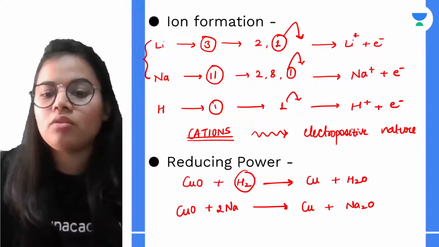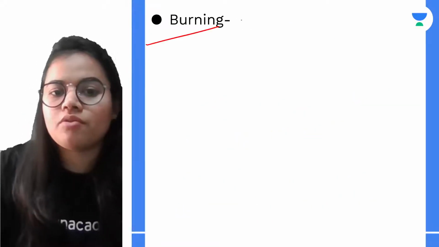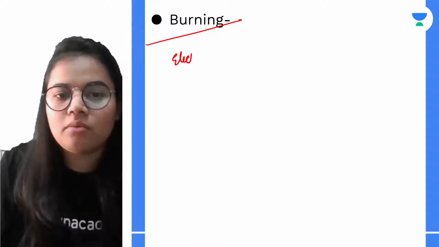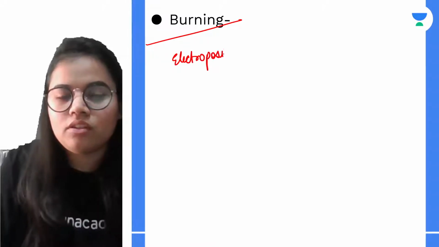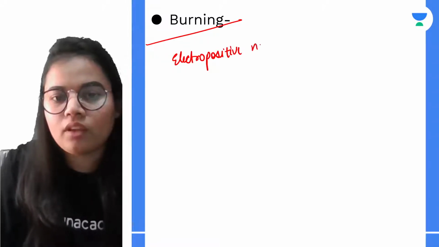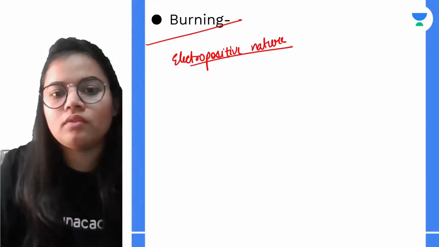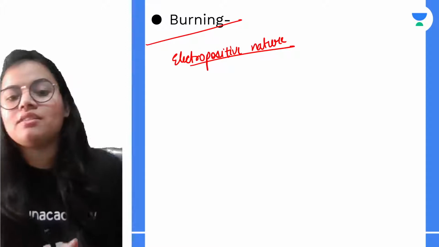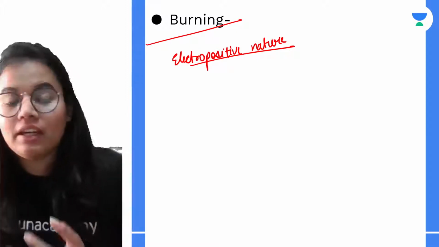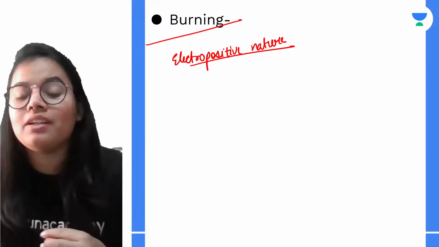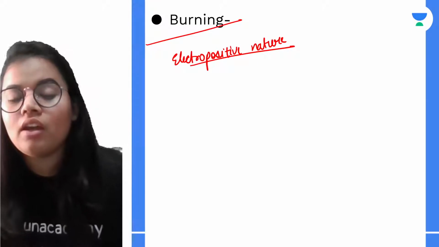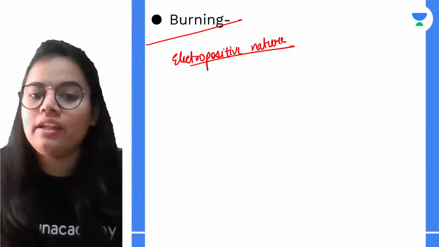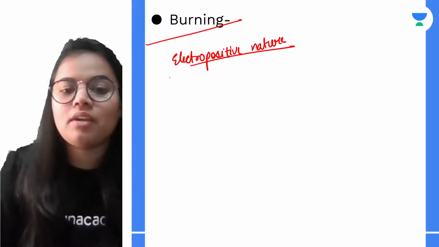Now talking about electropositive nature. Before burning, let's study electropositive nature. Acha. Basically, electropositive nature means how easily any element can give out its electron. Okay, so that means it is highly electropositive. Let's take some cases.